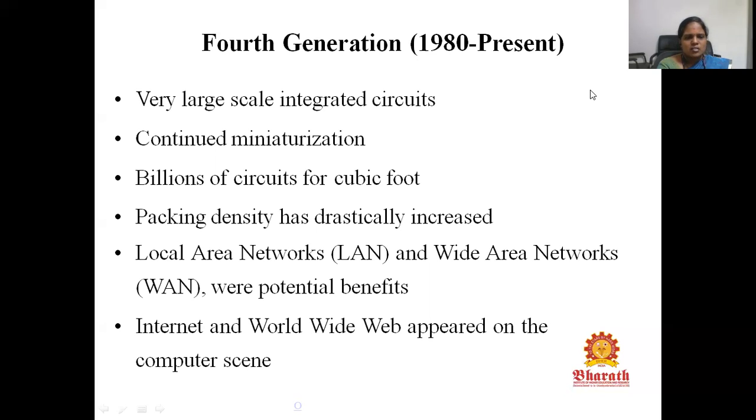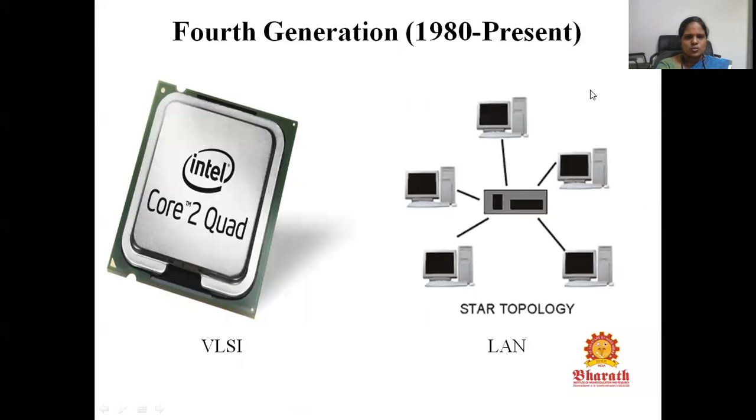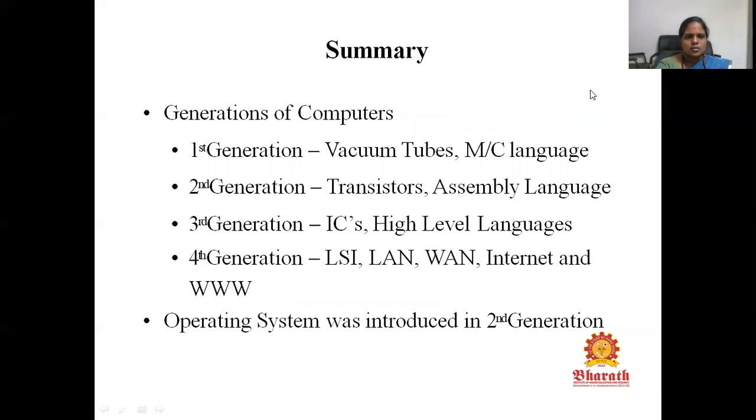LAN, WAN, that is local area networks, wide area networks, and networking communication have been established in the fourth generation network. So the World Wide Web and Internet have been established in the fourth generation. The VLSI chip topology has been given as an example. So we'll have a short summary of the generations of computers.